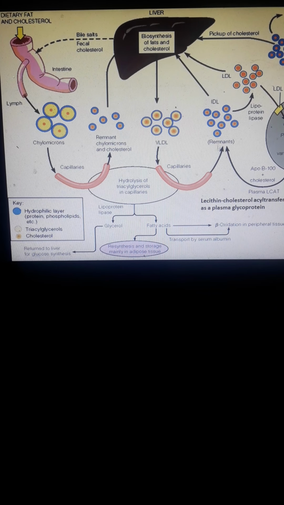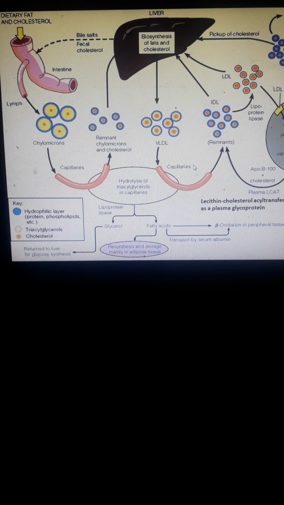So remnants of that one will be converted again to IDL. It undergoes hydrolysis by lipoprotein lipase and is converted to LDL, and then some will go to the liver, and others will bind again to LDL receptors. Okay, so the blue is the hydrophilic layer, protein and phospholipids. This one is triglycerides, and this is your cholesterol.